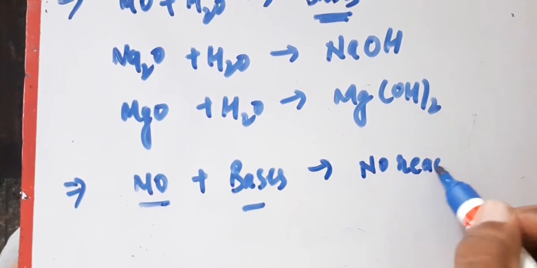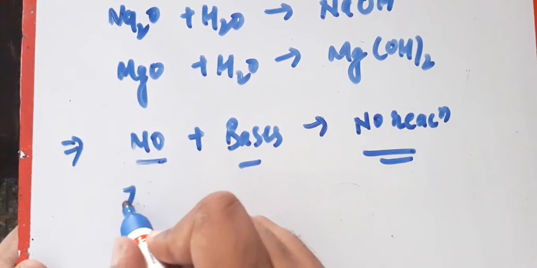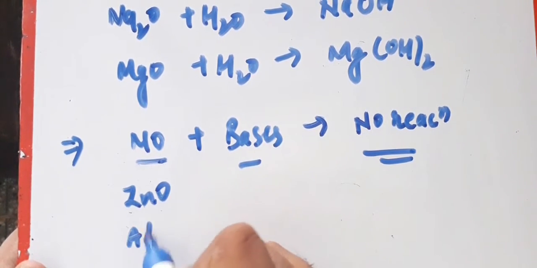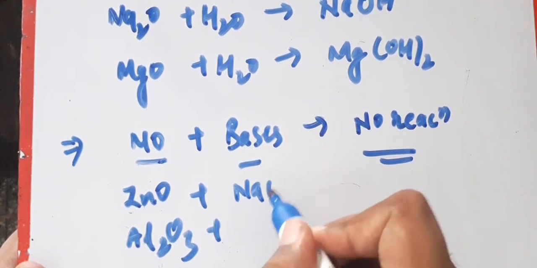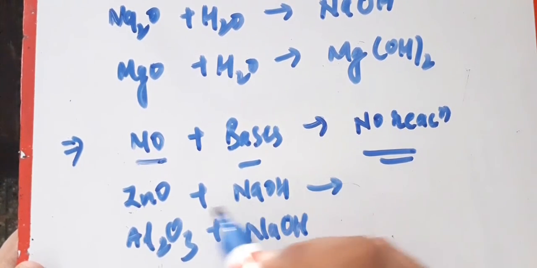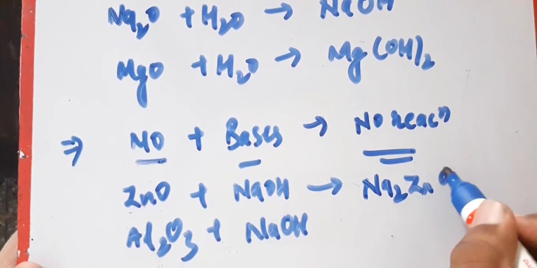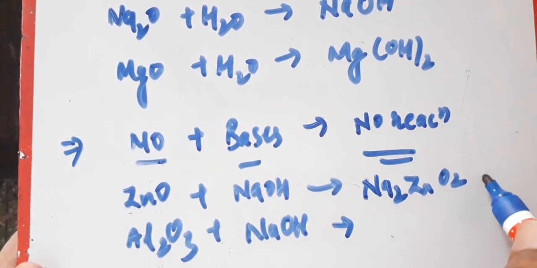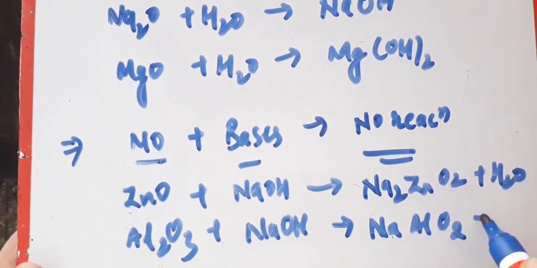But still there are two exceptions. The two exceptions are zinc oxide and aluminium oxide. When zinc oxide and aluminium oxide react with NaOH, which is a base, then what happens? They form sodium zincate, Na2ZnO2, plus water, and sodium aluminate, NaAlO2, plus water.